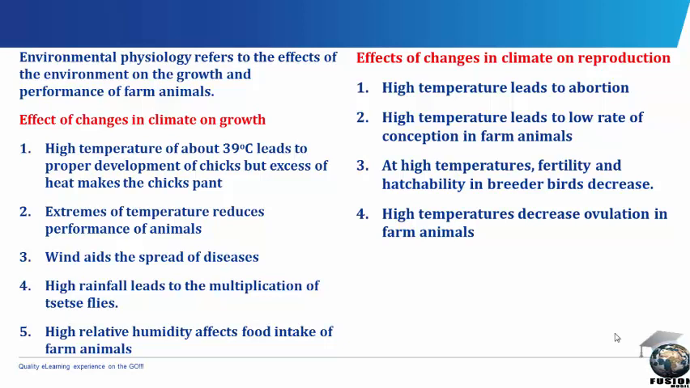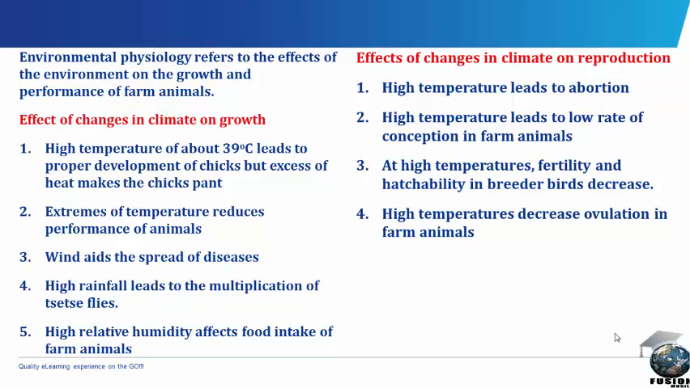Effects of changes in climate on reproduction. High temperature leads to abortion. High temperature causes heat stress and reduced activity in these farm animals. It may result in death of birds, particularly chicks and layers. Egg storage period is reduced under high temperature, and also high temperature reduces hatchability of the eggs.